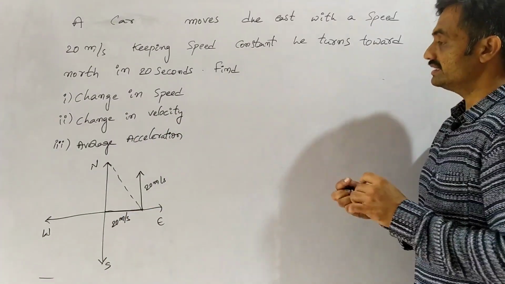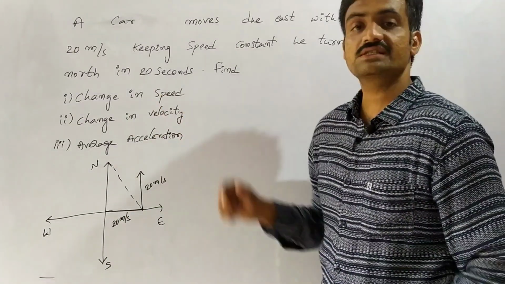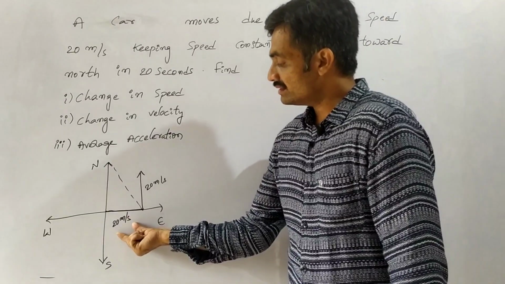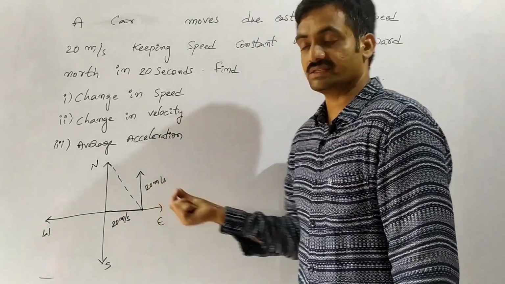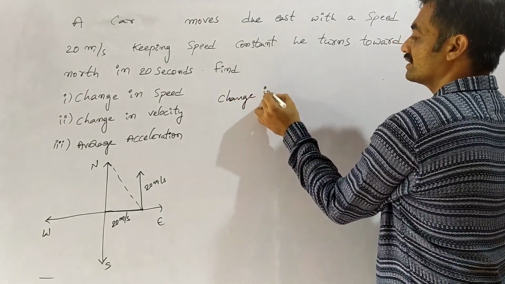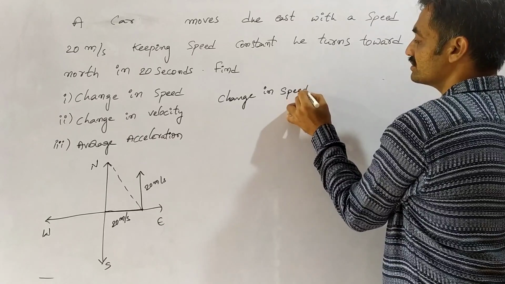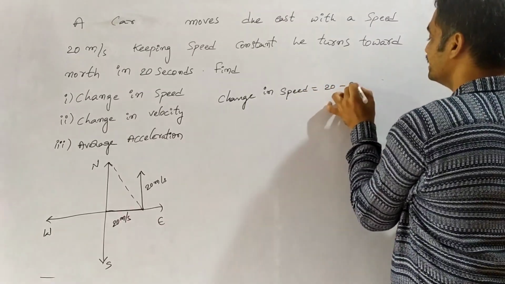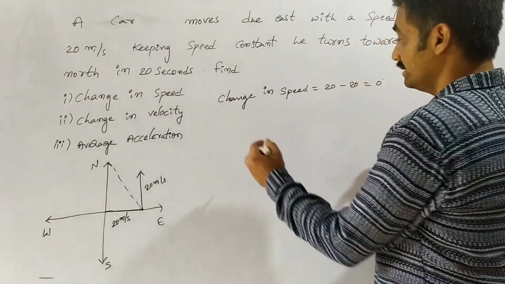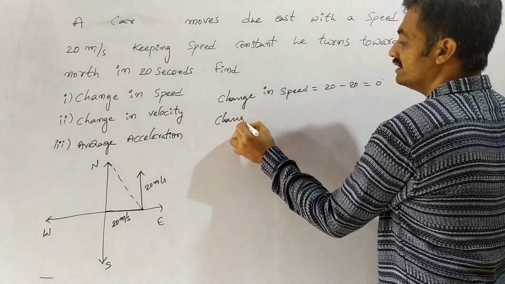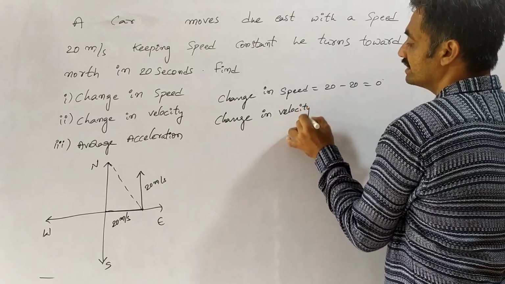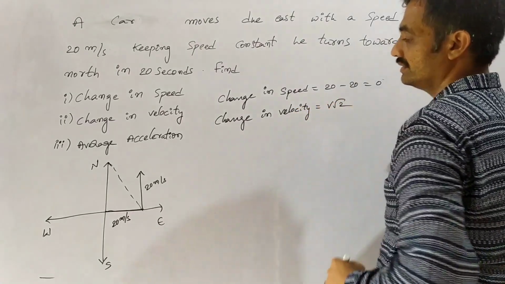Come to the case of this. Now we have to find the change in speed. As you observe, the initial speed and final speed are the same. Based on that, the change in speed equals final speed minus initial speed, which is equal to 0. Now we have to find the change in velocity, where the change in velocity is given as v root 2, the resultant.